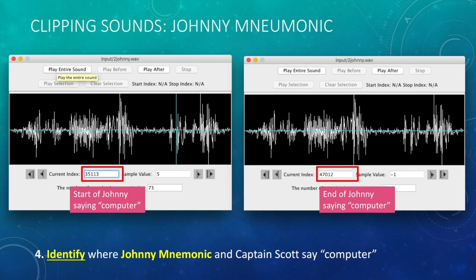I want to get online. I need a computer. Hello, computer.